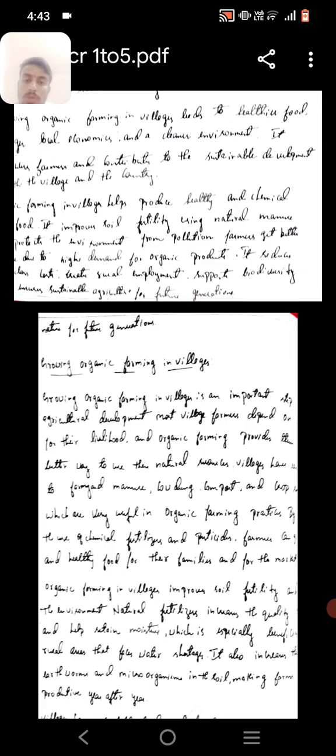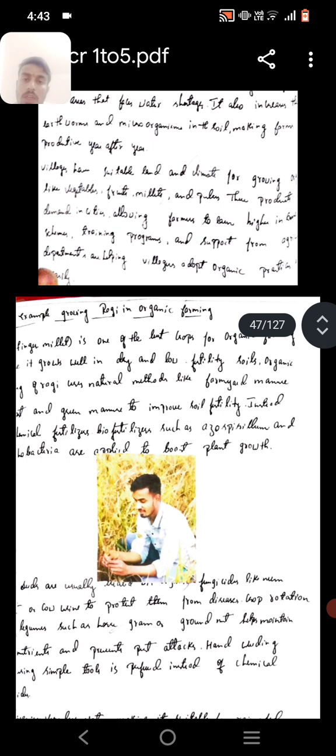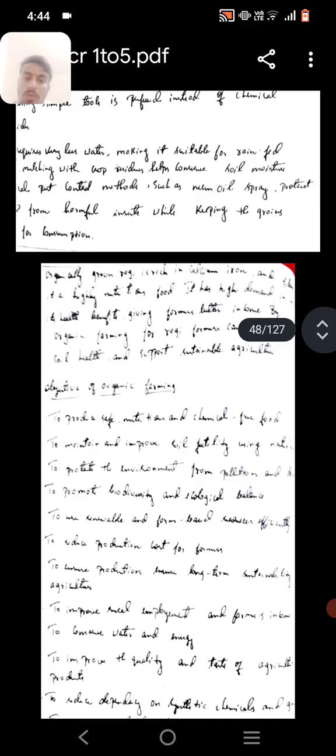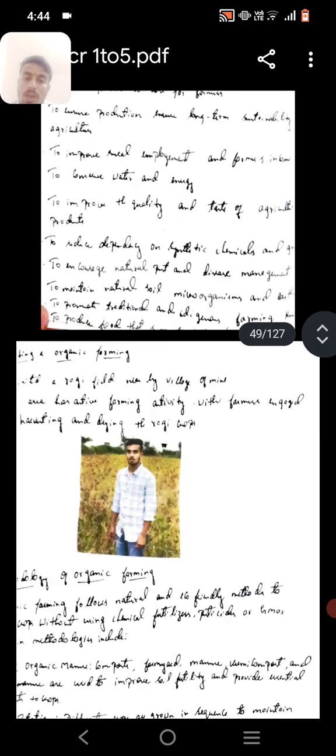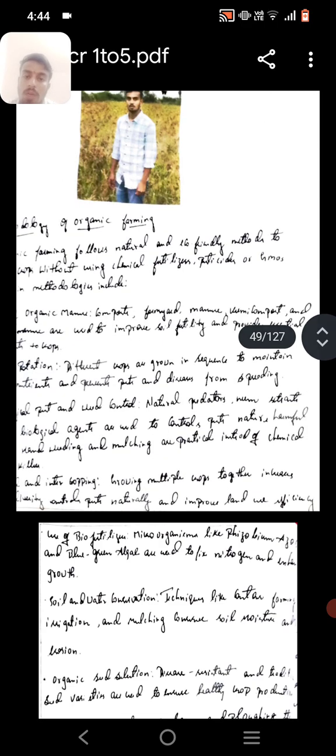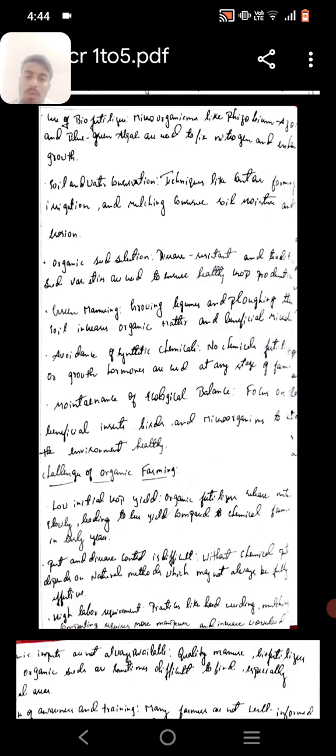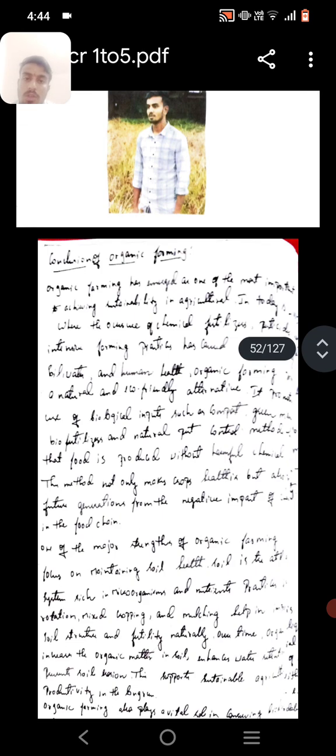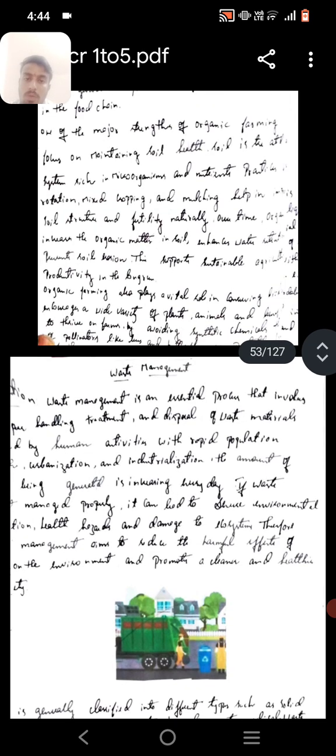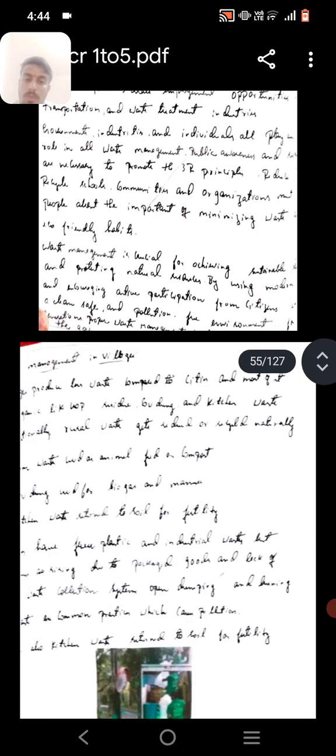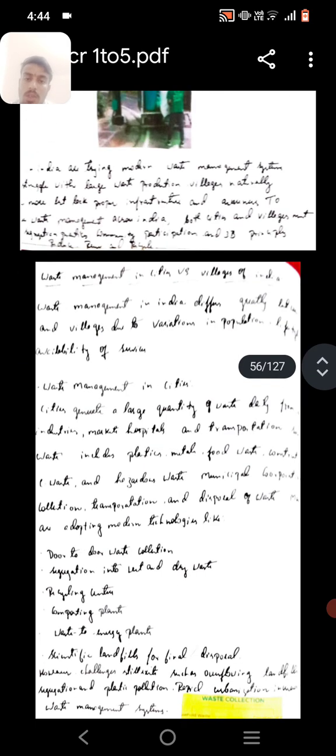Most village farms depend on agriculture, and organic farming provides a better way to use the natural resources of villages. Example: growing regions in organic farming. Objectives of organic farming, methodology of organic farming, challenges of organic farming, conclusion of organic farming. Waste management: waste management in villages, waste management in cities.